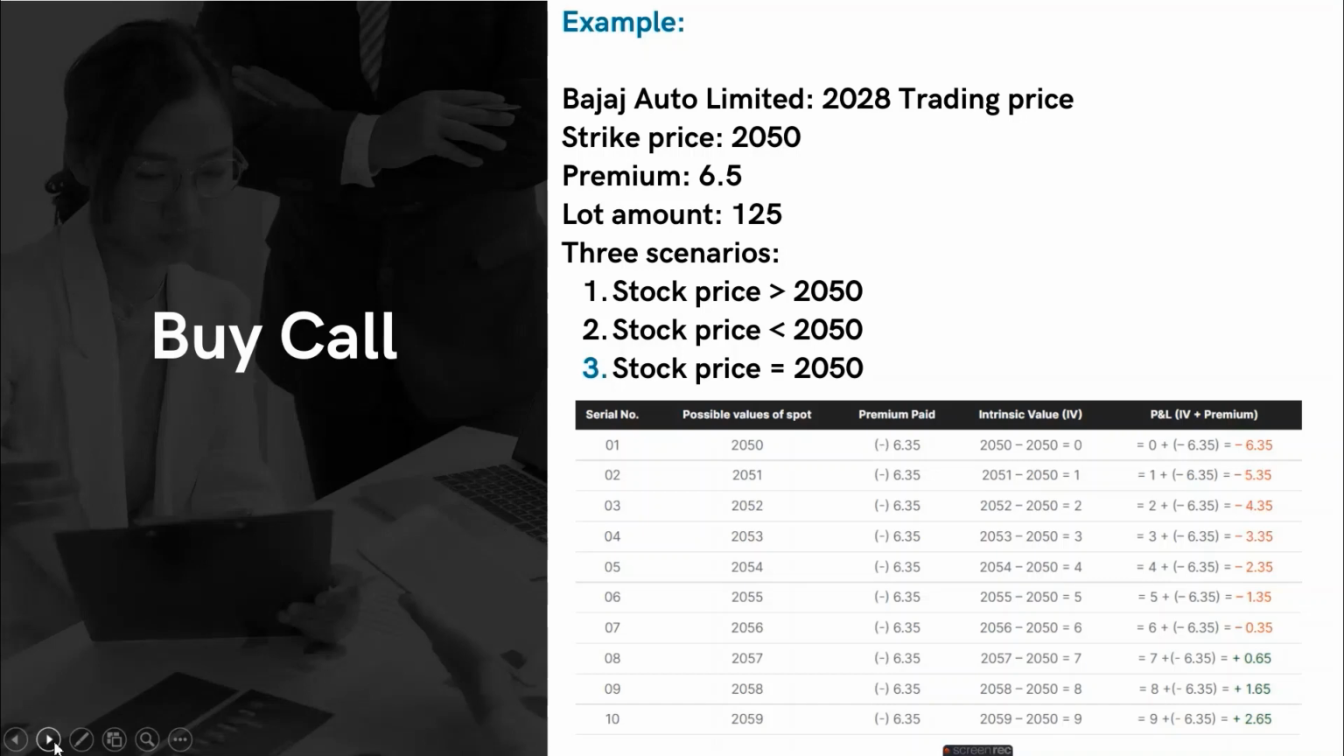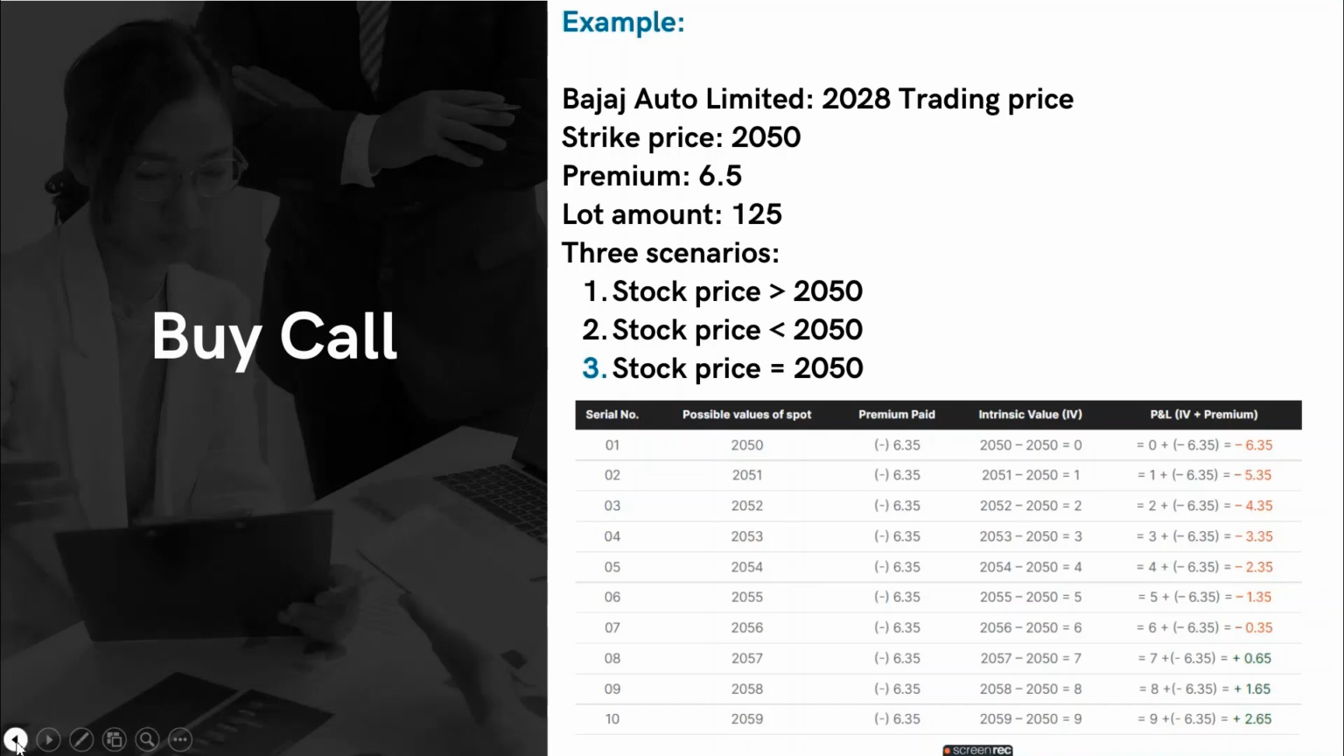In the second case, we see that the spot price is less than 2050. In this case, we would not be exercising the option because the selling price is already less than 2050. So what is the point of exercising the option? So we won't be exercising the option. And when the spot price is equal to 2050, it doesn't matter whether we exercise the option or not, it's the same.